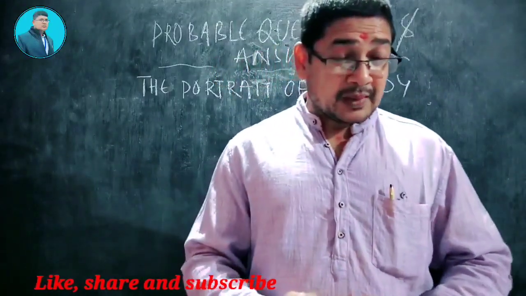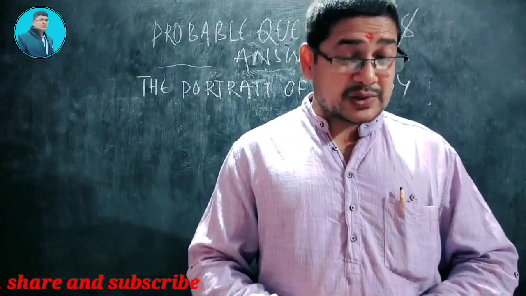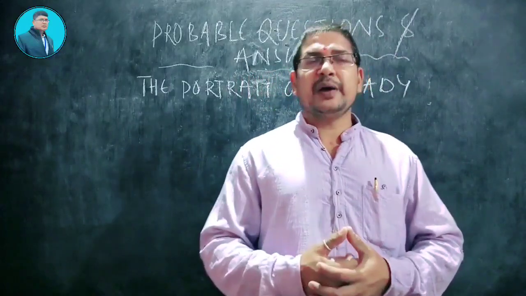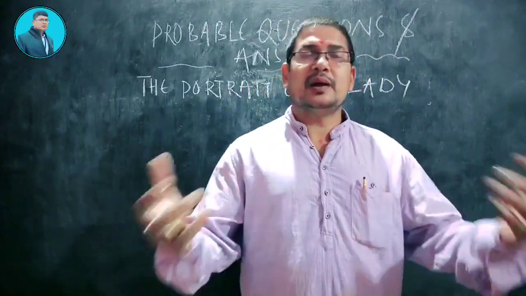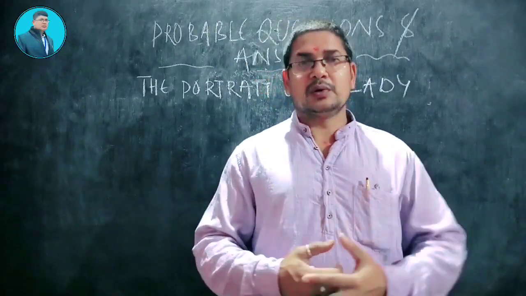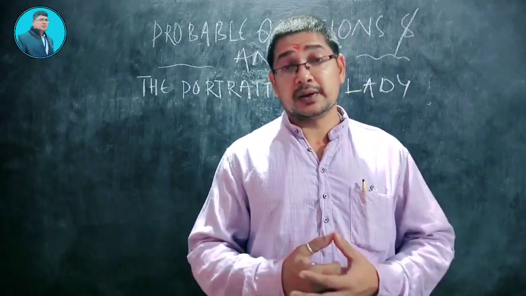Next question. How did the sparrows react to the grandmother's death?